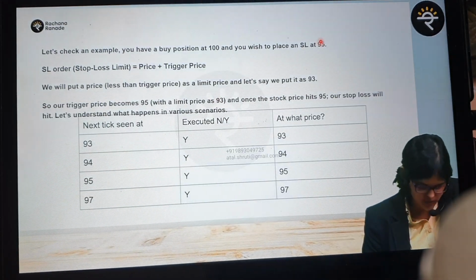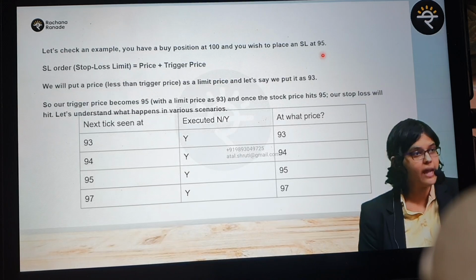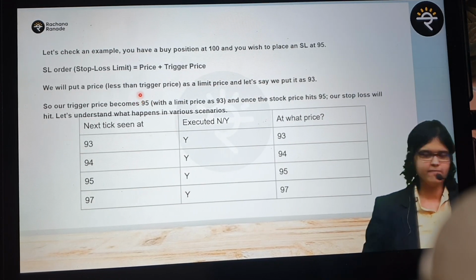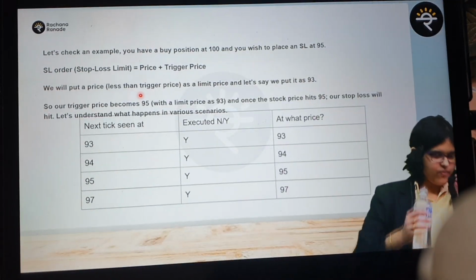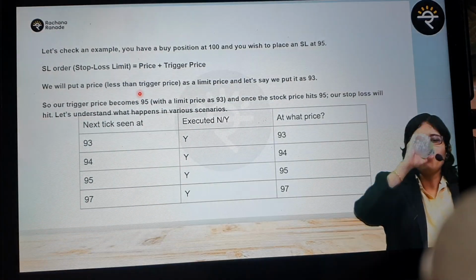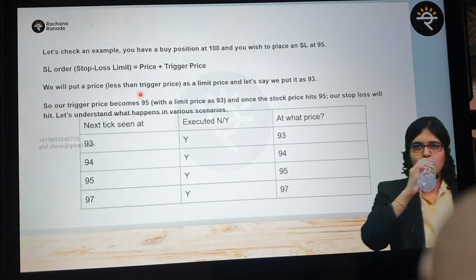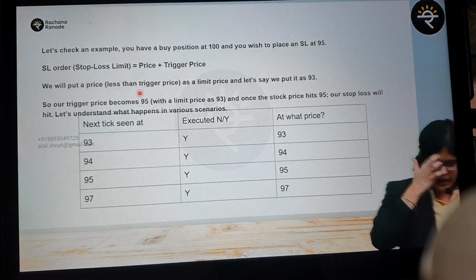Unfortunately this pen is not working on this slide, I don't know why. This stop loss should be 93. Everyone, in this example, the stop loss should be 93 and my trigger price is 95. A little bit different. If you want, you can write down these three figures in your notes. Buying price 100. Trigger price 95. And stop loss limit price 93.